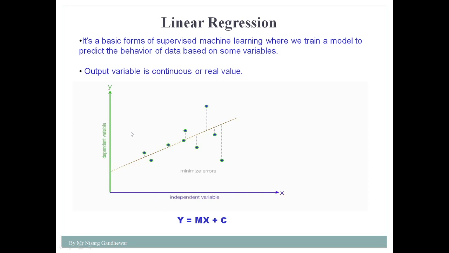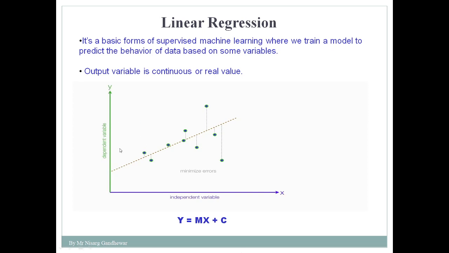In order to understand this graph, first of all we discuss this equation, because this is the equation from which the graph is plotted. Here y is equal to mx plus c. In this case y is the dependent variable, x is the independent variable, and m is the slope. This is the slope that we have drawn. m is treated as the slope and c represents the y-intercept, where the line intercepts the y-axis. So this is the simple equation we use in linear regression.